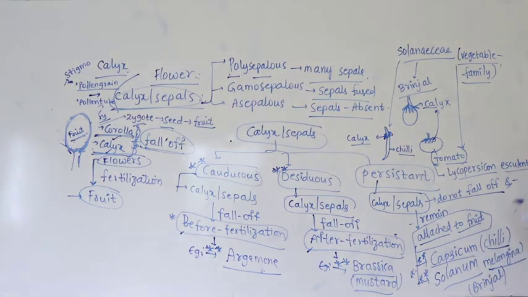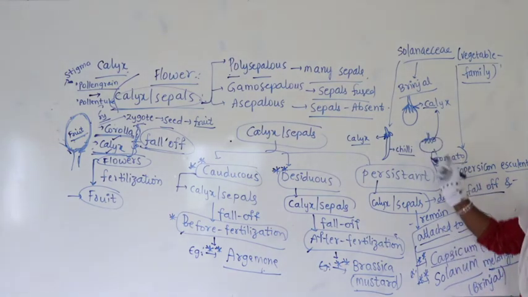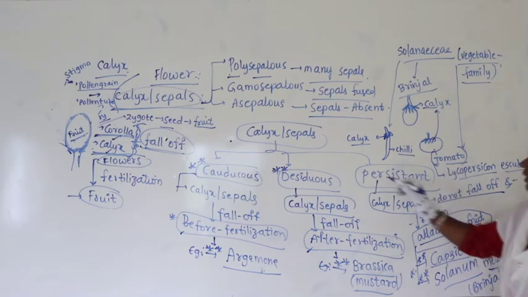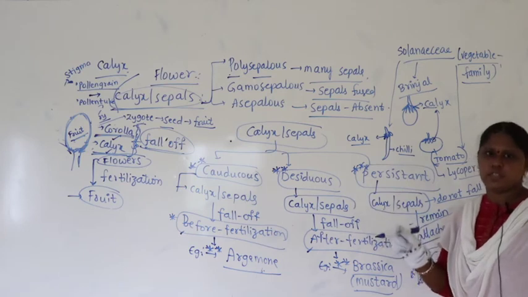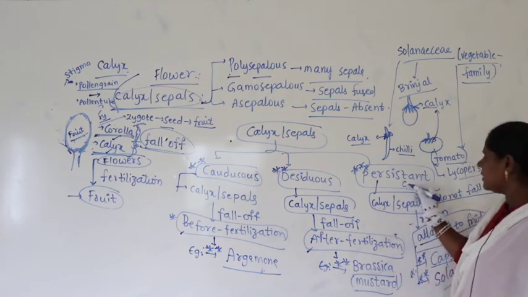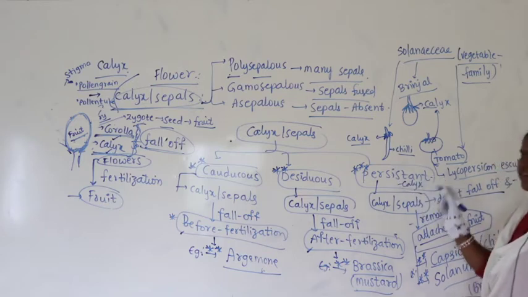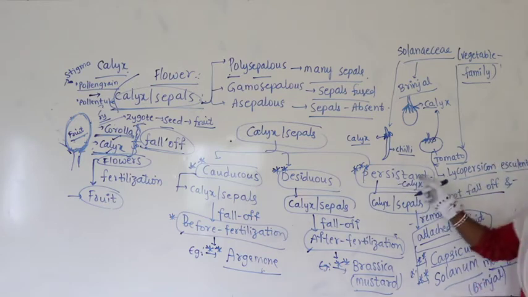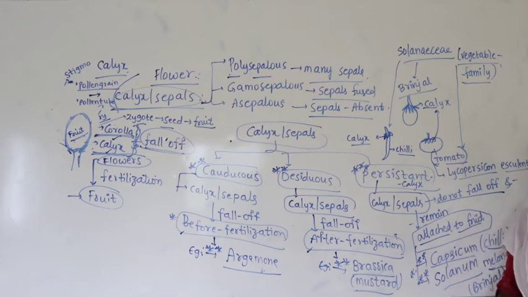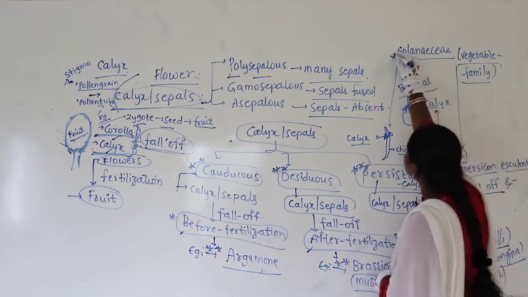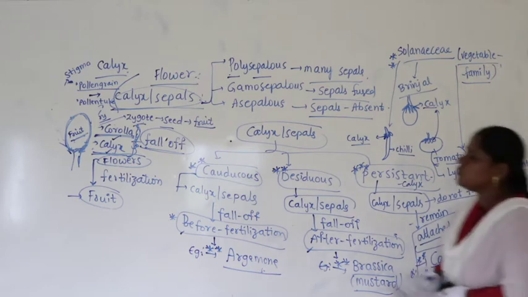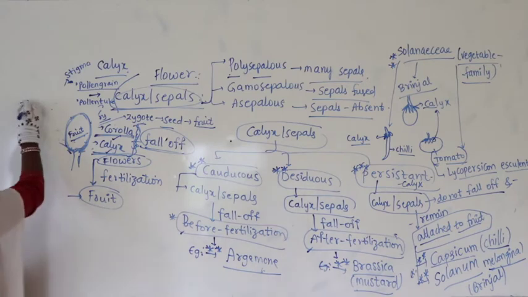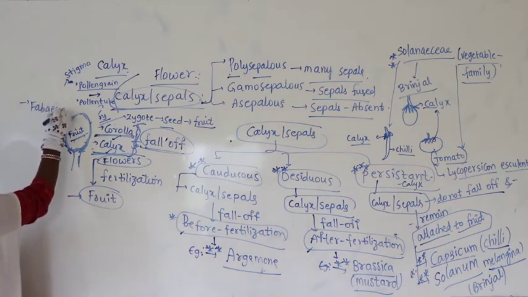Chilies. And anytime if you get a question that what type of calyx is present in chili, brinjal, tomato, then try to remember it is nothing but a persistent calyx. Sometimes they will give you a question that persistent calyx is a characteristic feature of which family? At that time you have to remember the answer is Solanaceae. So all the time the comparison will come from Fabaceae and Solanaceae.